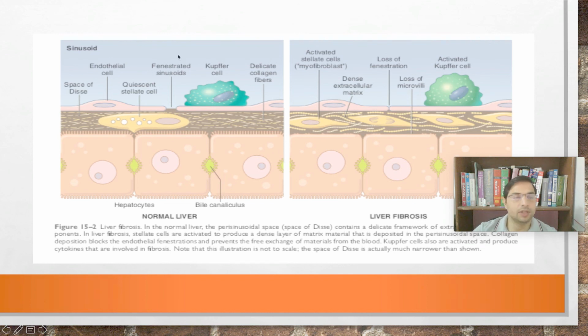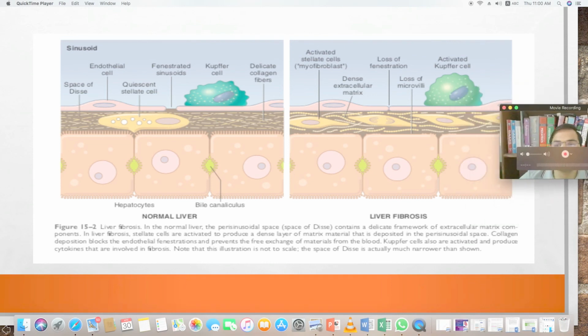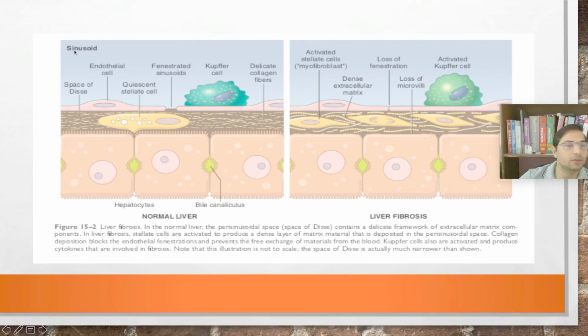Now this is the sinusoid. This is a picture from Robbins' book. So this is the sinusoid which you have seen here, right?